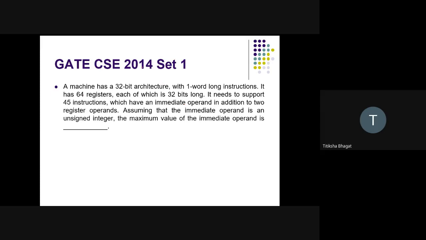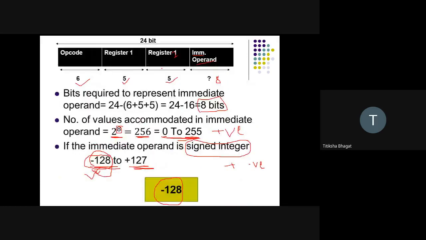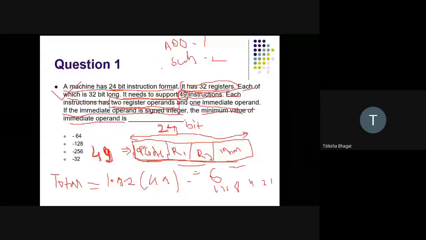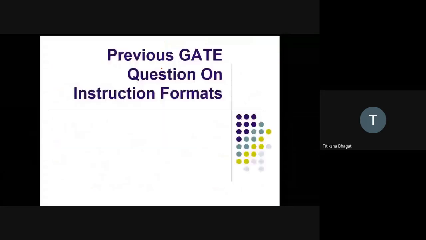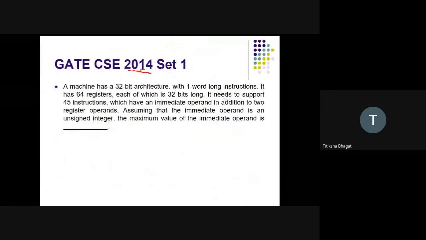This question is similar to the one we have discussed here, so consider it a homework question. Note it down and try to solve it. It came for 2 marks in GATE 2014.